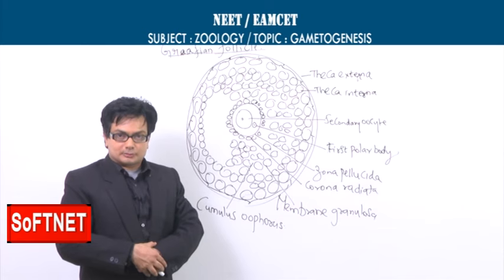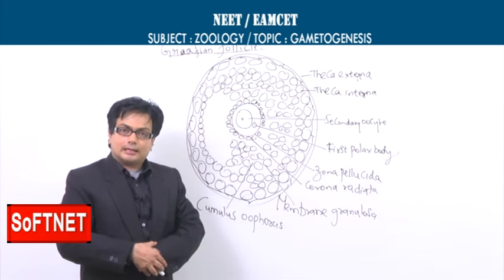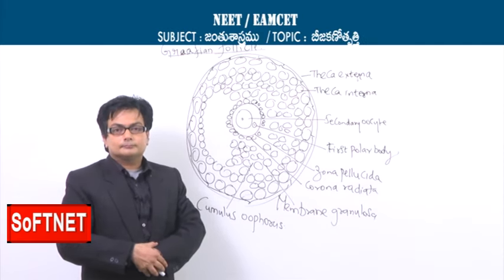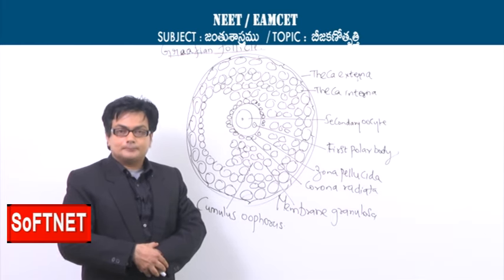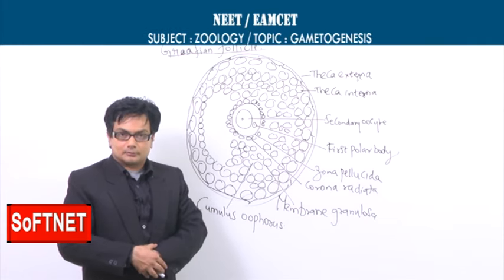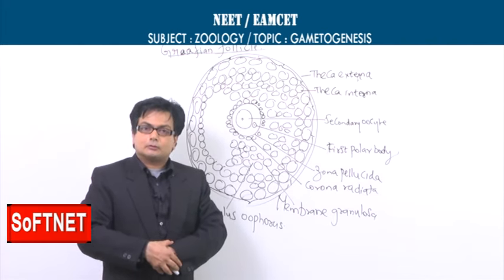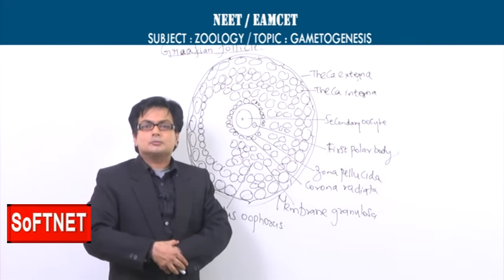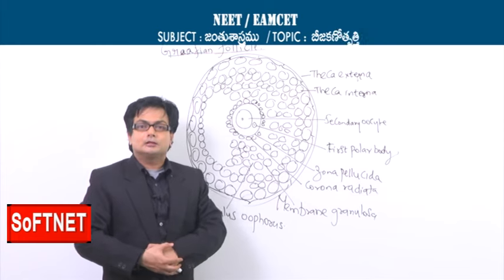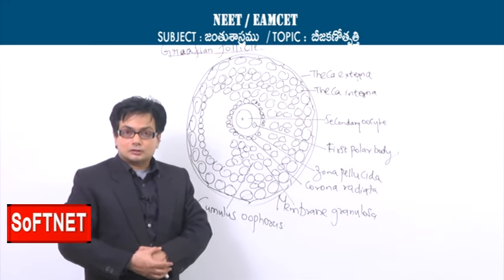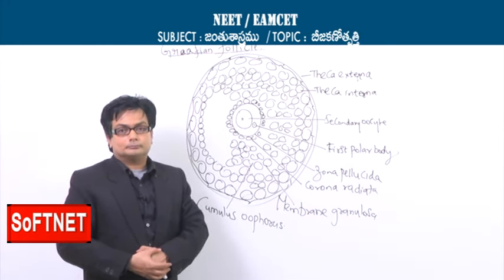corpus luteum. So LH acting on the Graafian follicle, the Graafian follicle rupturing, the release of the secondary oocyte called ovulation, and the formation of corpus luteum. So LH will cause both the formation of corpus luteum and also ovulation, which means nothing but the release of the secondary oocyte. Now let's learn the structure of sperm and ovum.